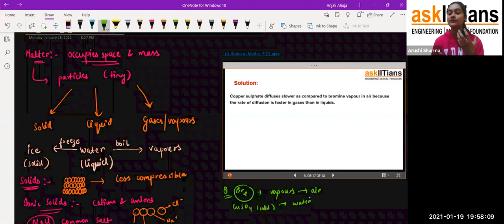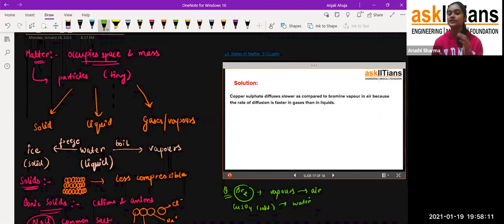To get a higher rate of diffusion when a solid is dissolving into water, what can we do? If you remember the sugar solution, when we add sugar, it is present in the form of crystals, which is solid. So what do we do to dissolve them faster? We stir it. We stir it at a very high rate, so that the particles of the sugar are dissolved into the water.